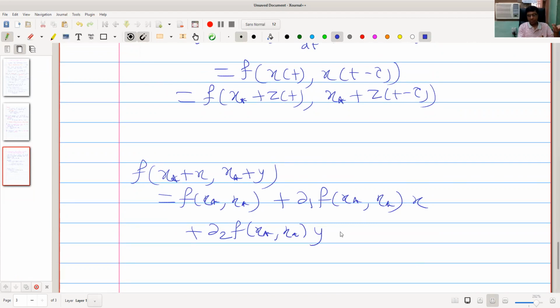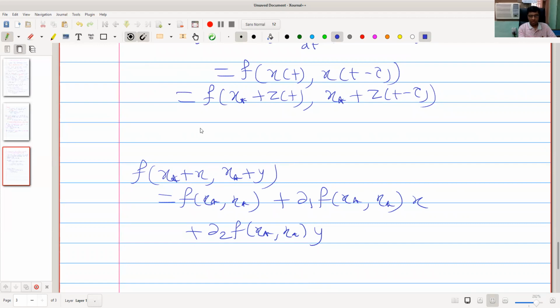The next terms will be 1 upon 2 factorial, with second order partial derivatives and the terms x square, x into y, yx and y square. Okay, so this is the first order approximation.